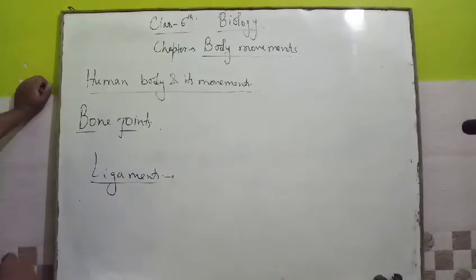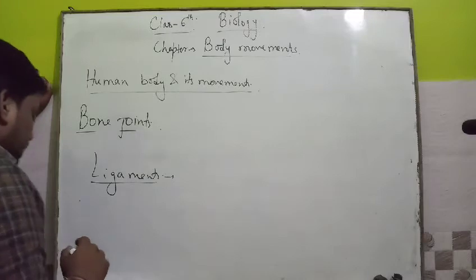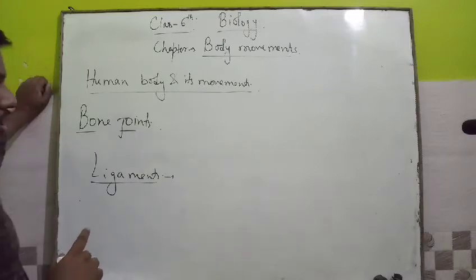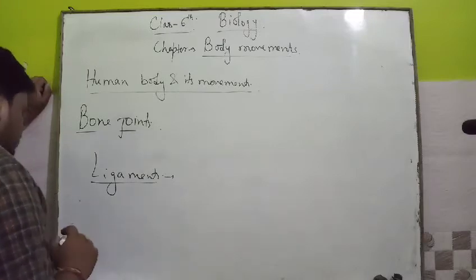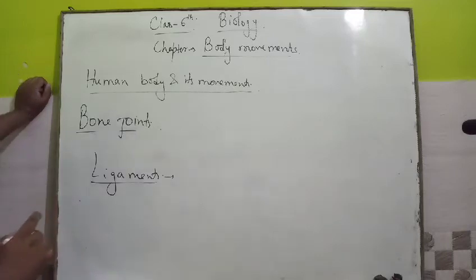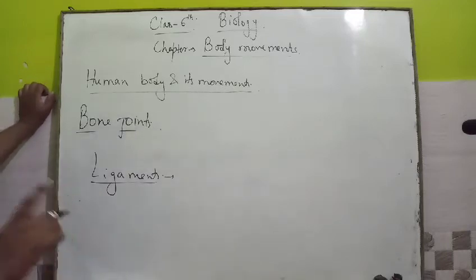At the time of birth, the human body has about 300 bones. Some of the bones gradually get fused together, and an adult has 206 bones in the body. Clear?